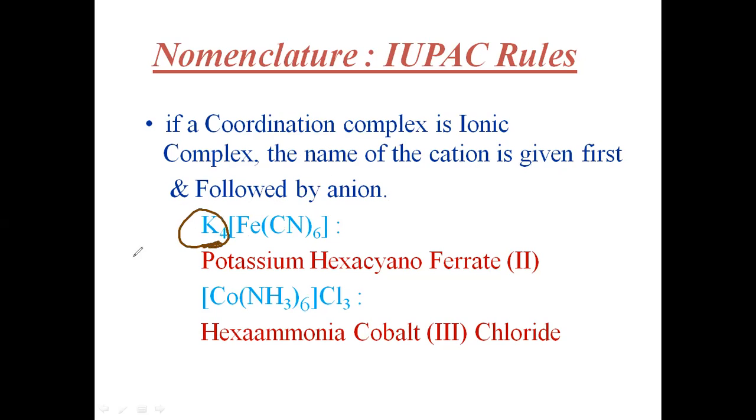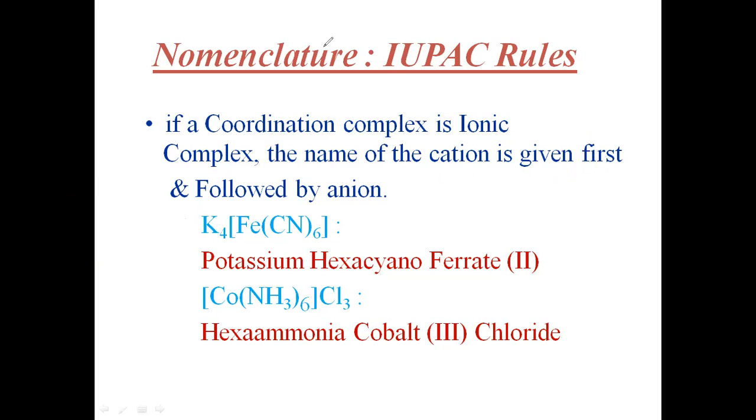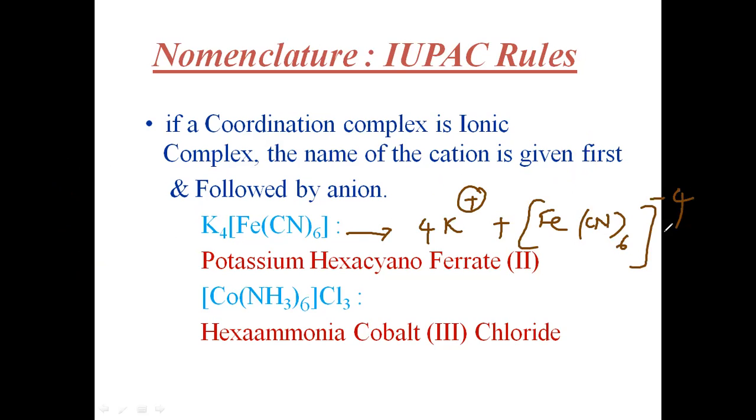The cation here is potassium, and the remaining anion is FeCN6, which is -4. So you must understand, if it dissociates, it will be 4 potassium plus FeCN6 minus 4, like this. That means the complex has the minus 4 charge. Hence, it is an anionic complex.